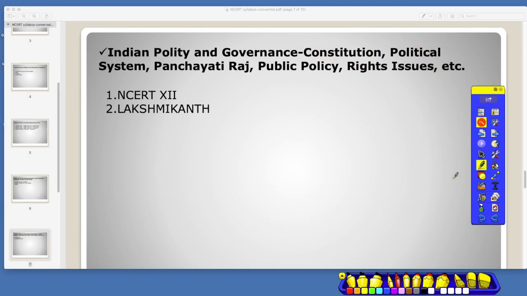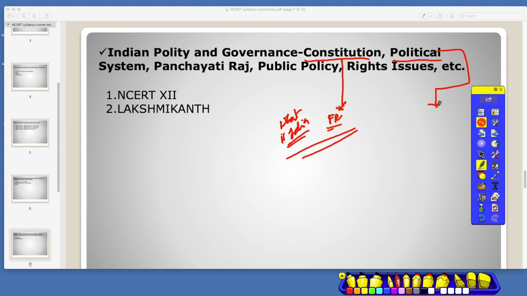In this section, Indian polity and governance, basically it has the constitution. The constitution is basically all the rules and regulations that India has to follow. It has everything in detail, from fundamental rights to all the things that are required for a country to run. Everything is mentioned in the constitution: how to amend the constitution, how the parliament should work, how the president should be, what powers they have. And it has things to do with the political system. What is the political system?